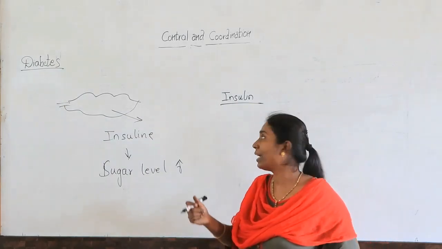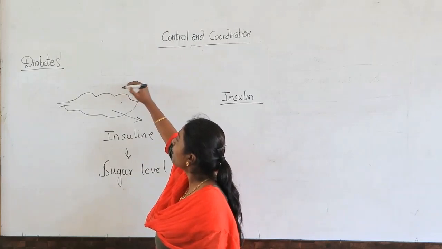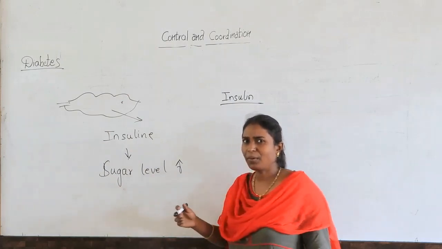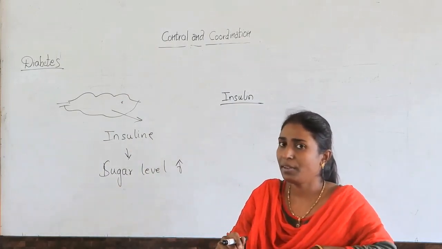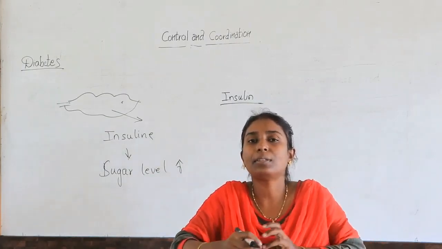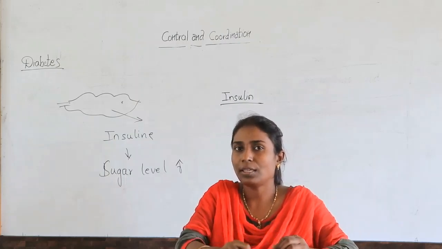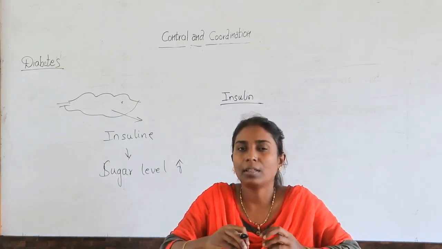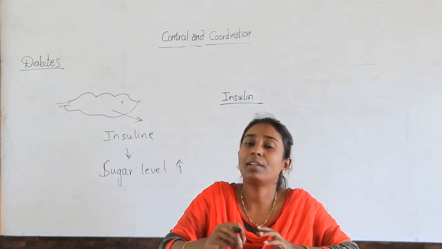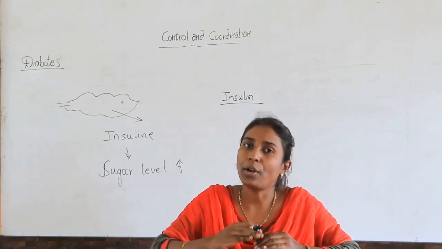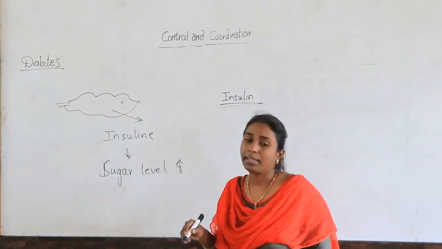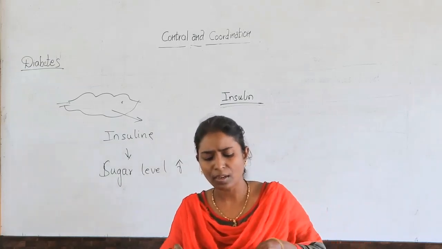Earlier, what they used to do? The injection would be given directly to the patient suffering from diabetes, directly in the pancreas, in the stomach. Nowadays it has changed. It is given in the hands and so on, right? So this insulin is injected into the body so that it controls the blood sugar level. So diabetes is nothing but a disease where the blood sugar level in the body is more, and to control this, they were given injections of insulin. Okay, so this was all about diabetes.